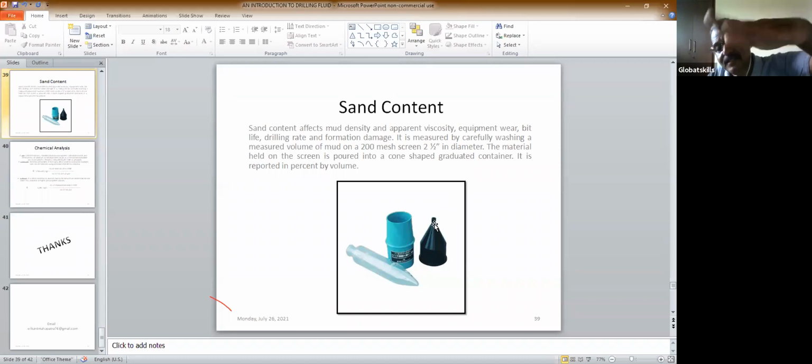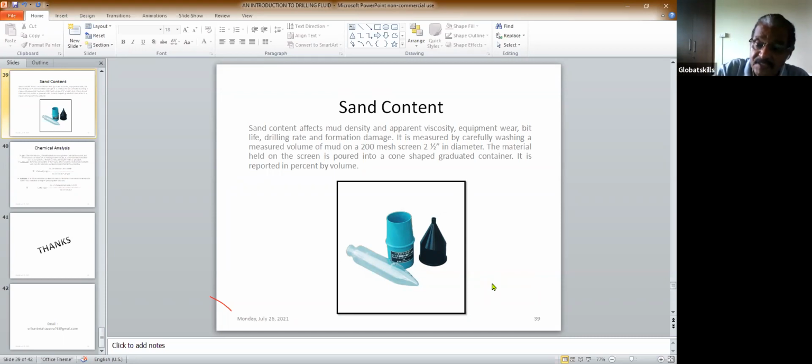When you pour water, the sand comes and gets collected here, because inside this cylindrical thing there's a screen through which sand can pass. So the sand passes here, so you can know how much sand is collected. You can know, supposing 20%, 30%, 5%, 10%, how much sand is there, because sand content is very, very important. If there is a lot of sand, you have to remove that sand. Those things we can discuss when we discuss the different types of solids and how they are removed.